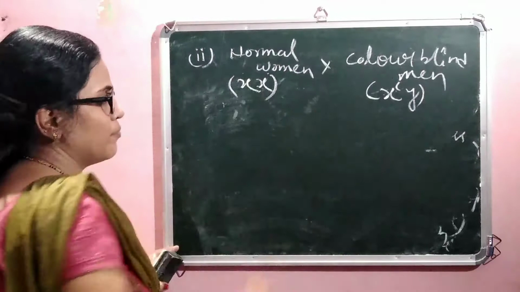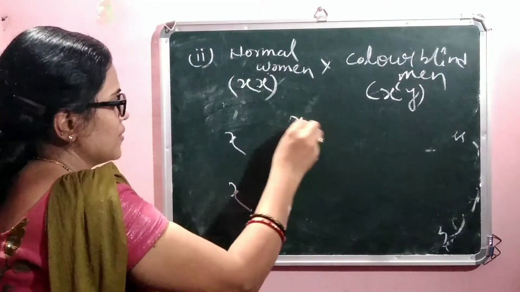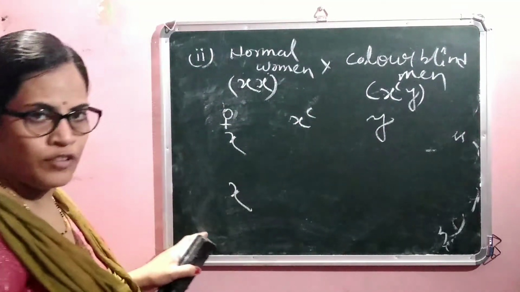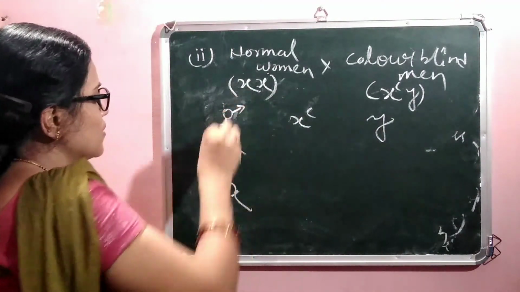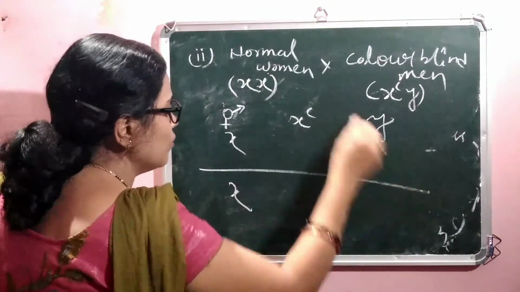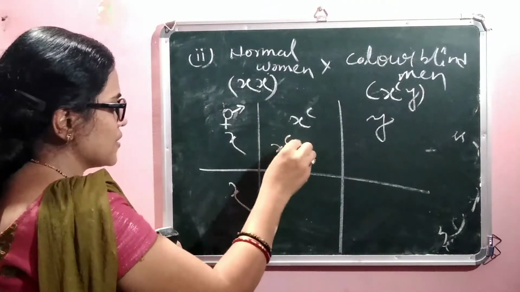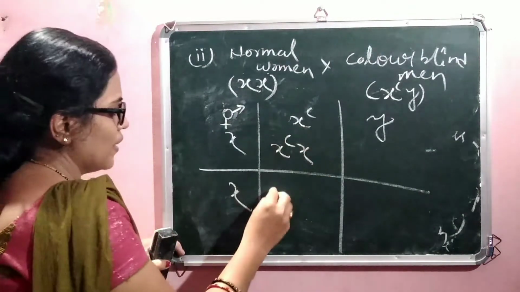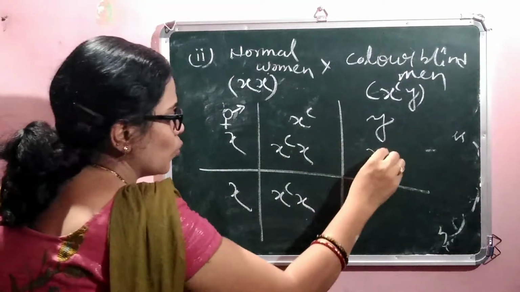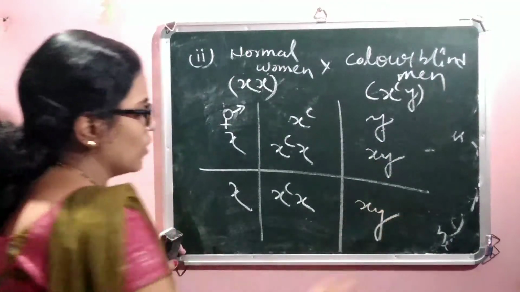So when we match with each other, XX and XCY, this is the female character and this horizontal row is the male character. When we match with each other, the result comes XCX, XCX, XY and XY.